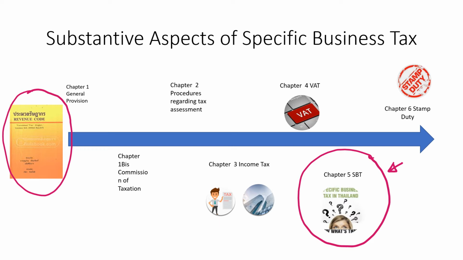So, as we have discussed before, specific business tax is another type of indirect taxation, which is regulated under the Revenue Code of Thailand. And you can see that the Revenue Code consists of 6 main chapters. Specific business tax is in Chapter 5 under the Revenue Code. So now we know where you can find the provisions that regulate specific business tax.